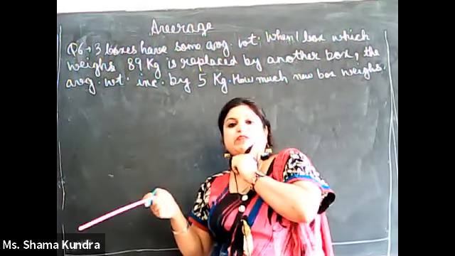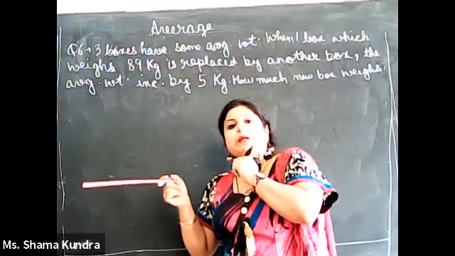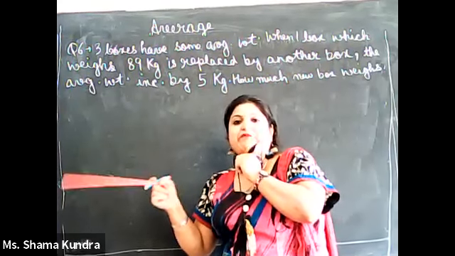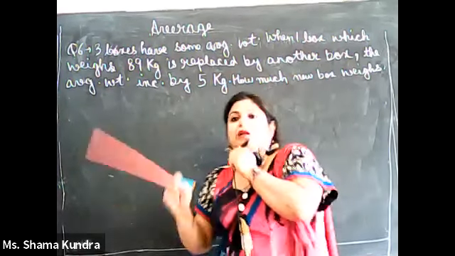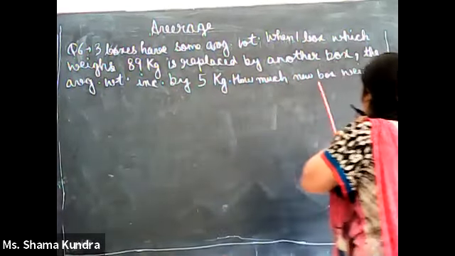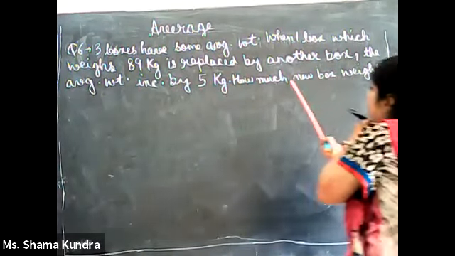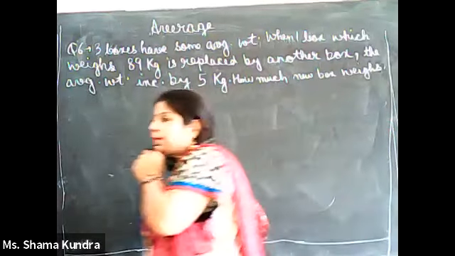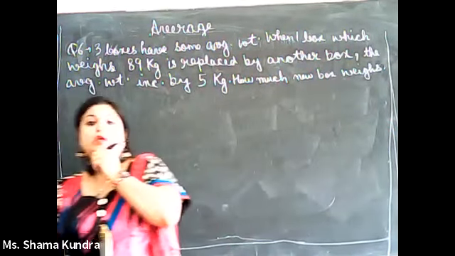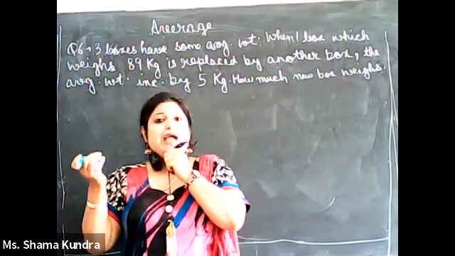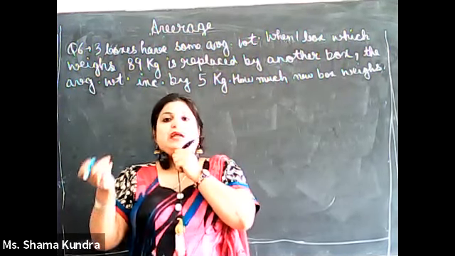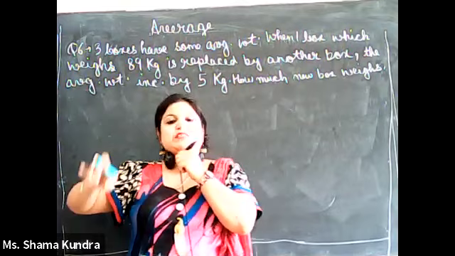Similarly, the weight of the third box becomes W plus 5, as it is average. Average affects each individual. How much is the new box's weight? We have to find the weight of the new box. Actually, the weight of the new box is 89 plus 5 plus 5 plus 5.